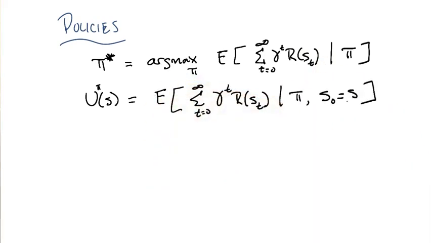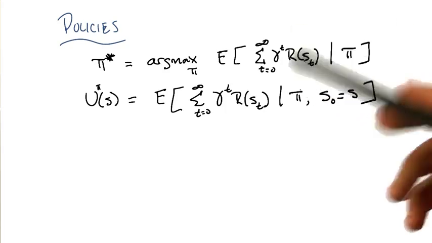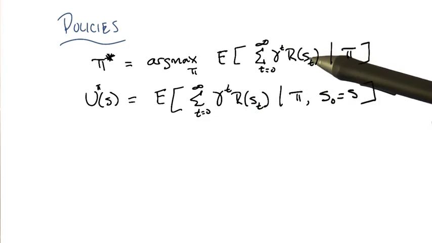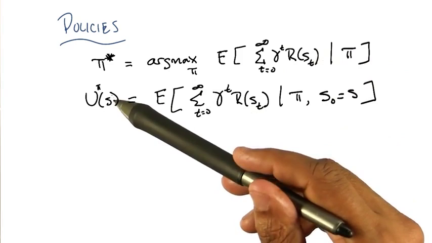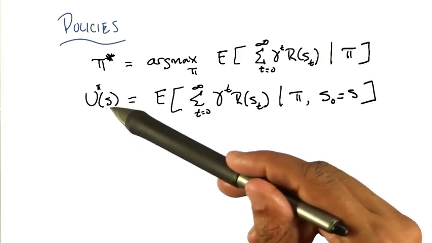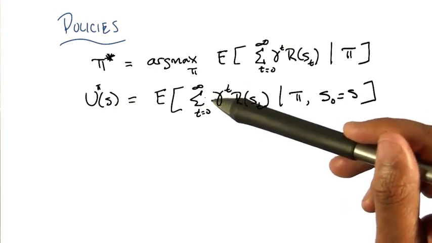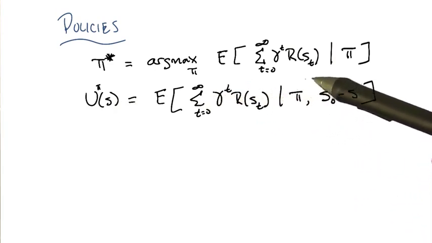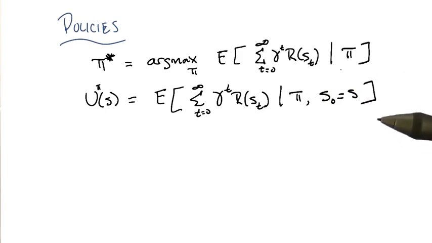Feels like the same thing. I guess the difference now is that we're saying the utility of the policy at a state is what happens if we start running from that state. Yep, and we follow that policy. Got it. Right? So this answers the question you asked me before about, well, what's S0? Well, we talk about that in terms of the utility of a state. So how good is it to be in some state? Well, it's exactly as good to be in that state as what we will expect to see from that point on, given that we're following a specific policy where we started in that state. Does that make sense? Okay.